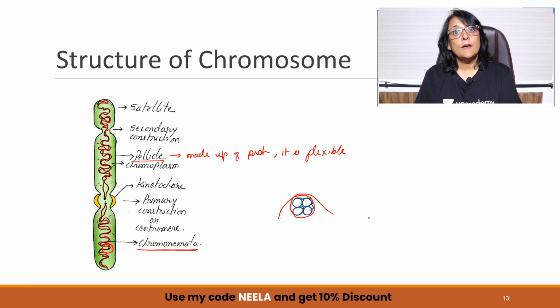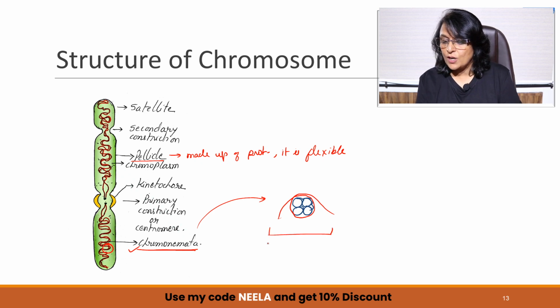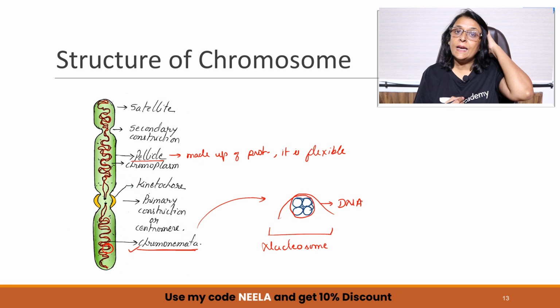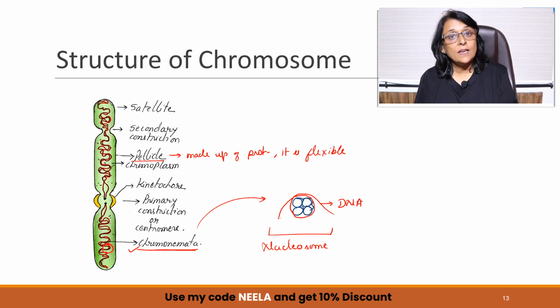If we enlarge this chromonemata thread on only an area, this is what is going to be visible to us. And such a structure is known as nucleosome, that we will take up later on. And this thread which we have drawn is DNA. So when we say the DNA replicates, where exactly is this DNA located? Now we know where this DNA is located.